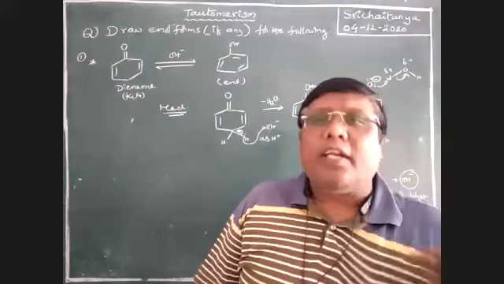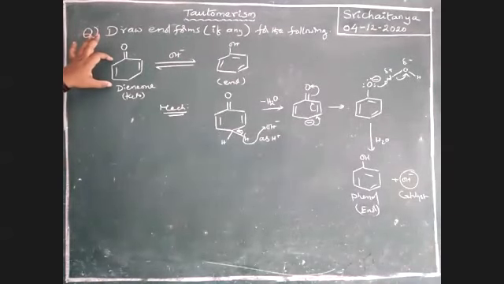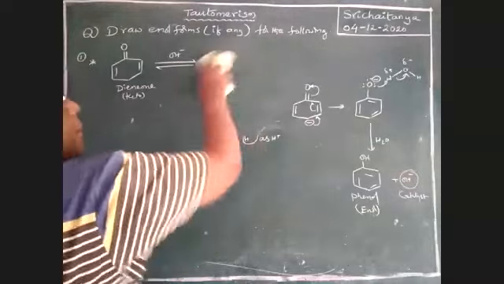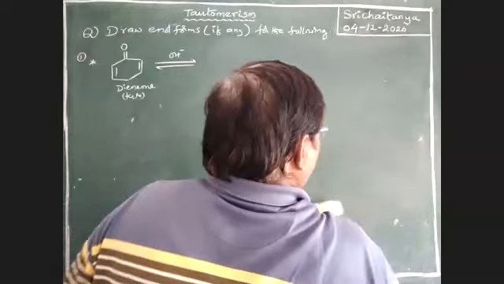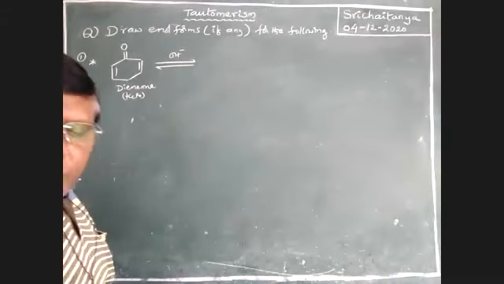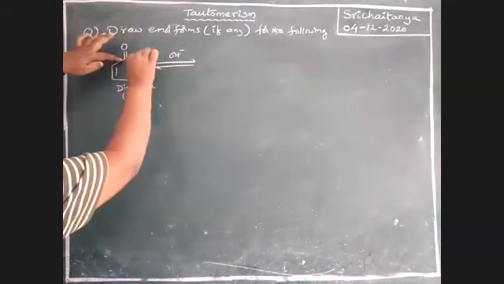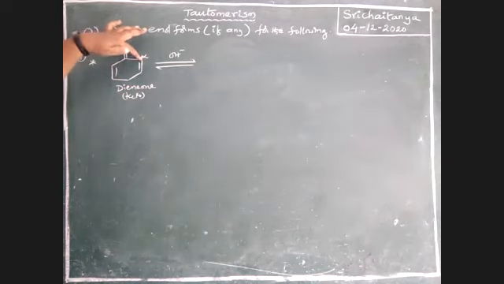So let us start today's topic. See here, boys, it is a dienone. This is the alpha carbon, but the alpha hydrogen from this carbon is not involved in the tautomerism.